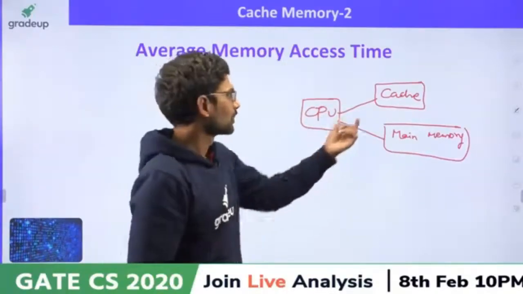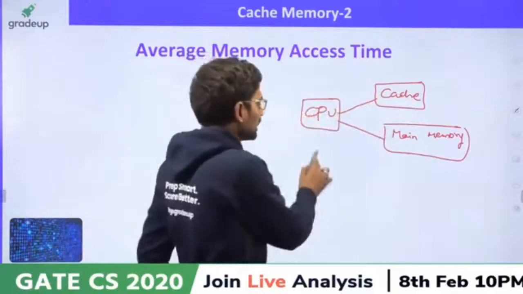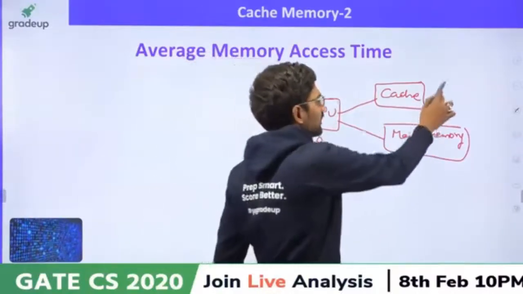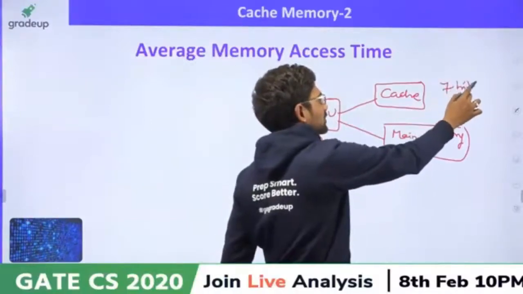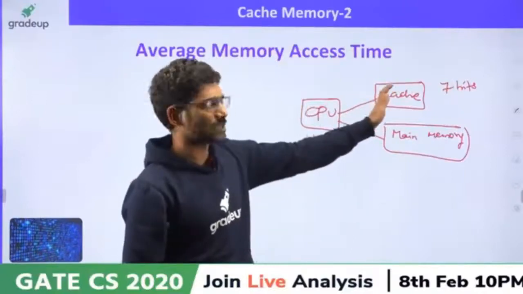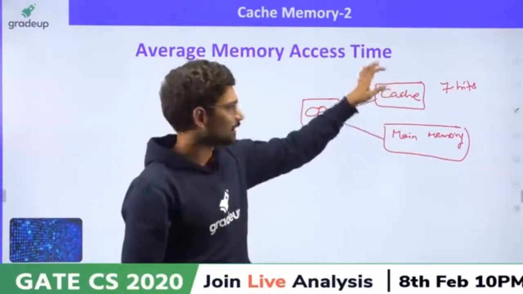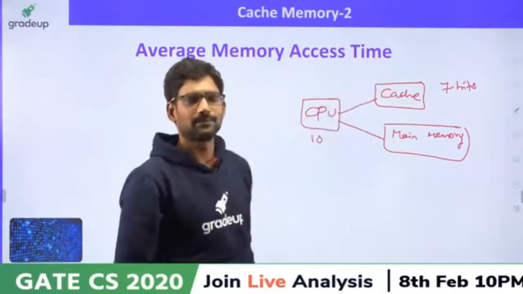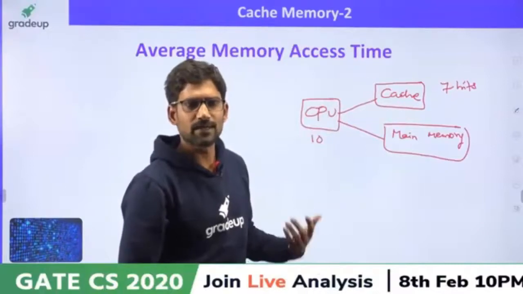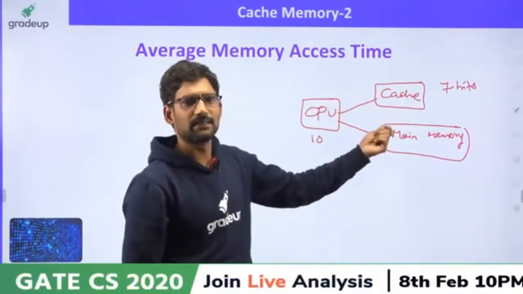Now, let's say CPU is requesting 10 data items or 10 requests in which 7 hit with cache. It is able to supply only 7. Then whatever misses for the cache, who will supply? Students, please answer this. Cache failed in supplying, then who will supply?